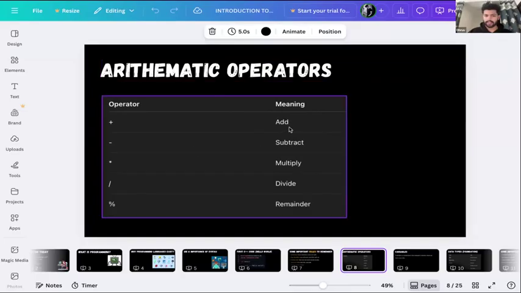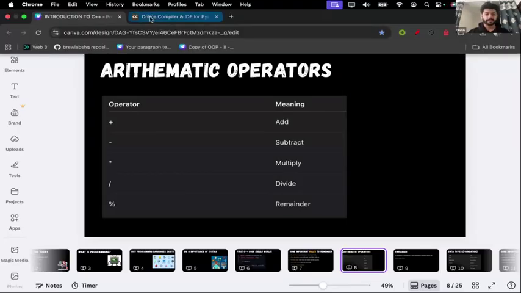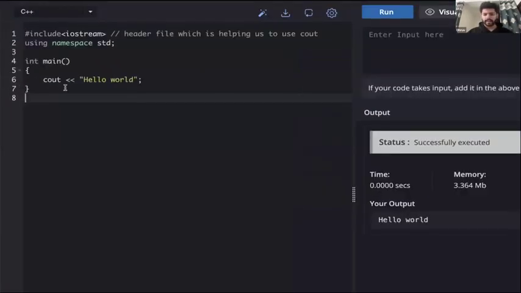We have the plus operator, minus, multiply, divide. And we have one special operator, the remainder, the modulo. This percentage sign will help us find the remainder of two numbers. Let's see what I mean by this. Till now we have seen that if we want to display any text on the screen, we can use double quotes. But we can also use cout to do some calculations for us.